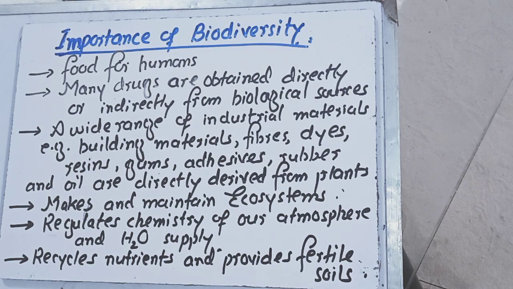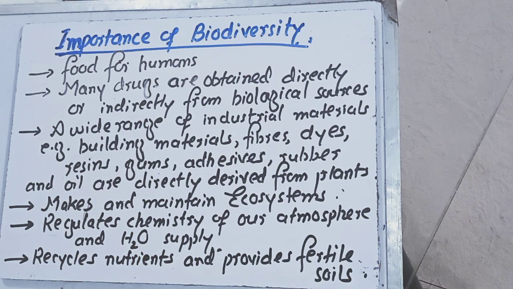And whenever plants perform the process of photosynthesis, they release oxygen, which will be utilized by other organisms. So in this way, more organisms will also be present over there, because oxygen is being provided to them. That's why biodiversity regulates the chemistry of our atmosphere and water supply as well.